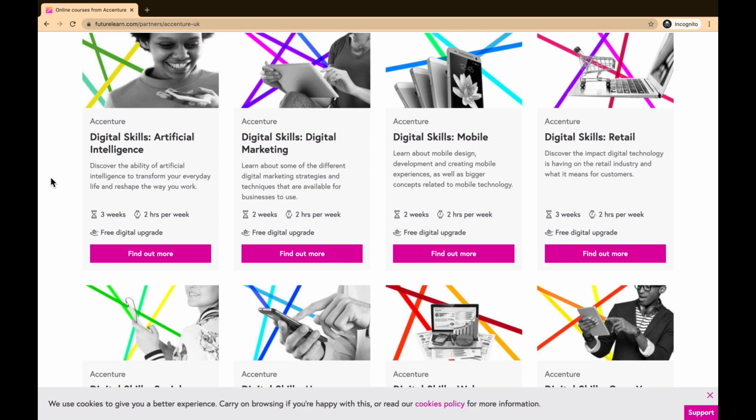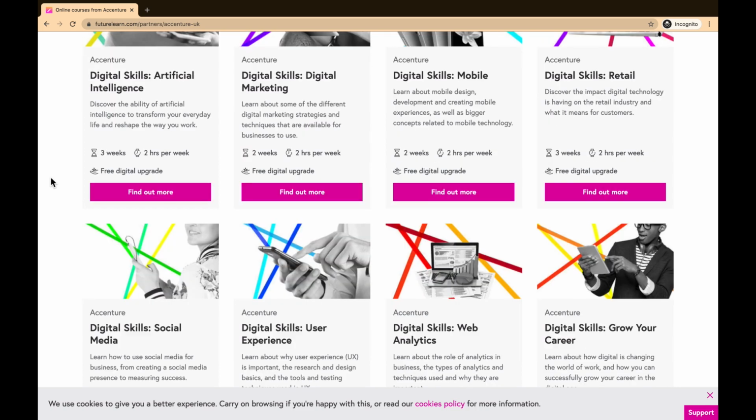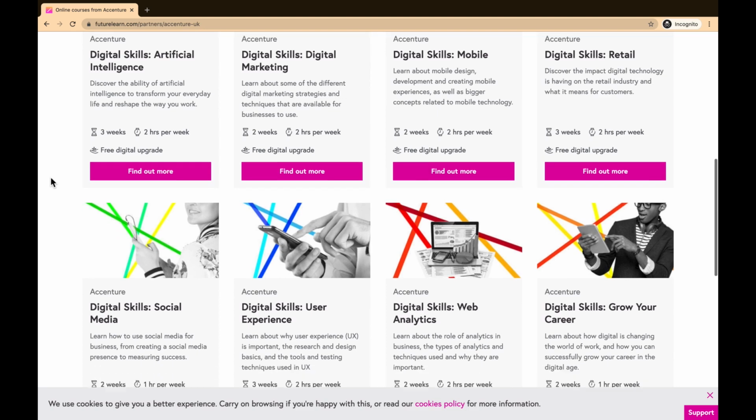Next course is on the mobile side, where you will learn mobile design, development, creating mobile experiences, as well as concepts related to mobile technology. Next course is on retail skills. So here you will learn how digital technology is impacting the retail industry and what it means for customers. Guys, most of these courses are 2 to 3 weeks of duration, and you will require an average of 2 hours per week to complete these courses. So I will not repeat these instructions again.